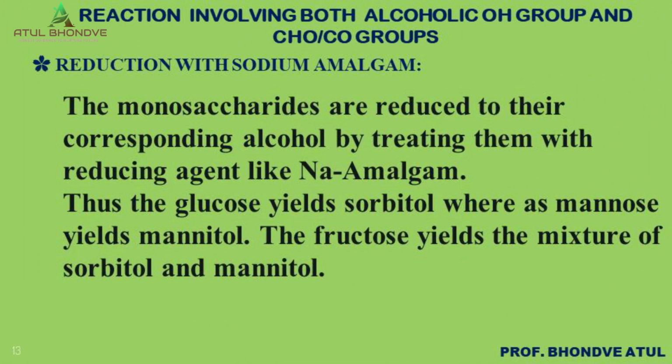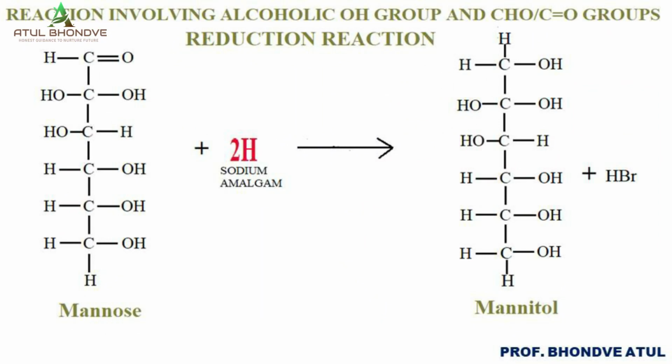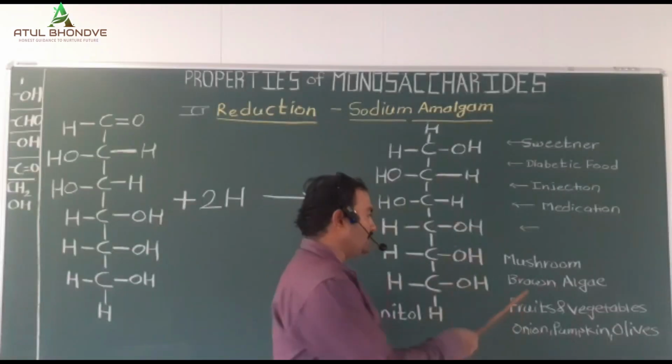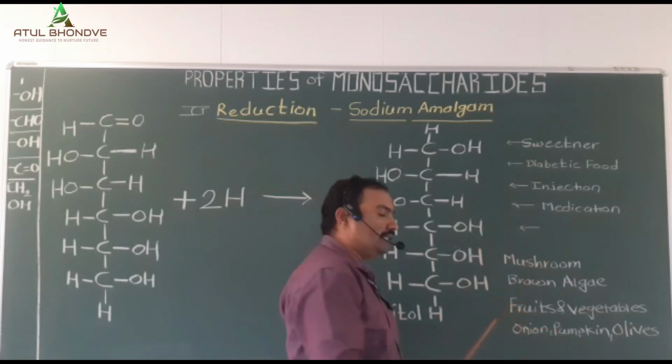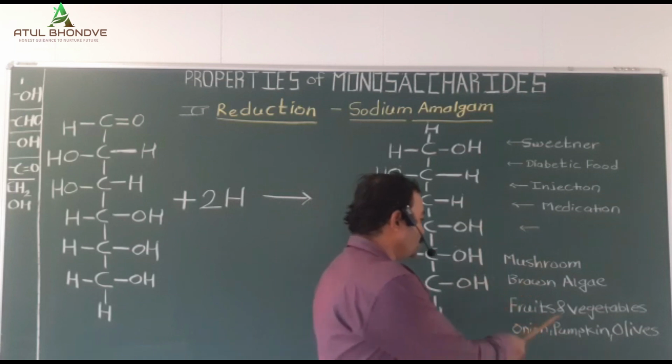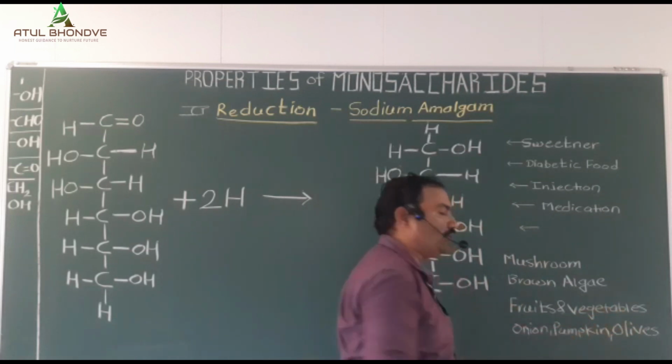Mannose is one of the most important sugars. When mannose is reduced by sodium amalgam, there is a synthesis of the corresponding alcohol of mannose, called mannitol. This mannitol is naturally found in mushroom and algae like brown algae. Thereafter, in trace amounts it is found in fruits and vegetables, also in onion, pumpkin, and olives.